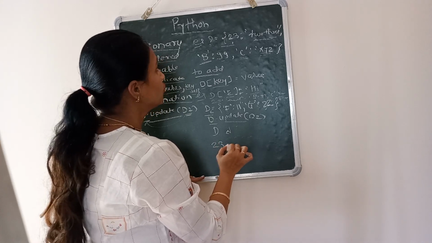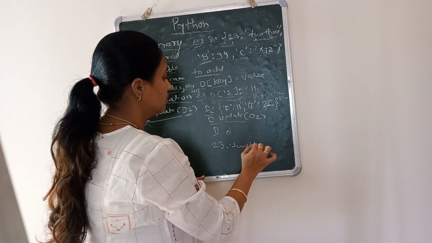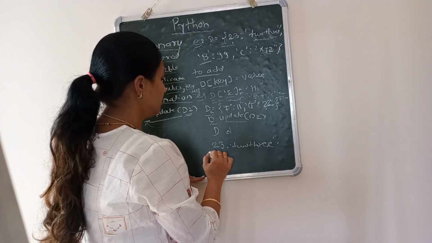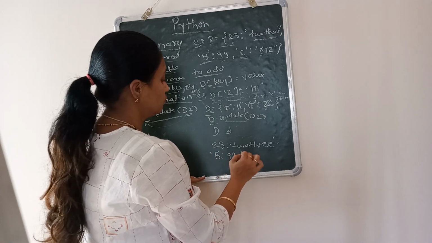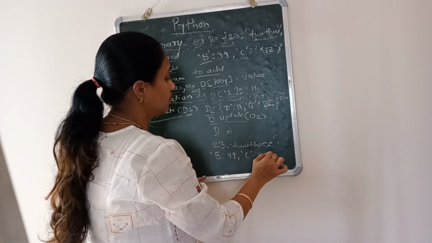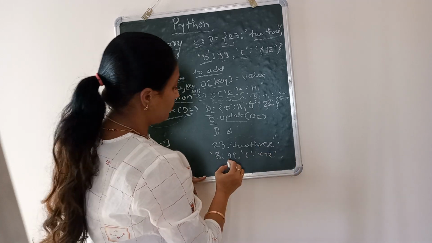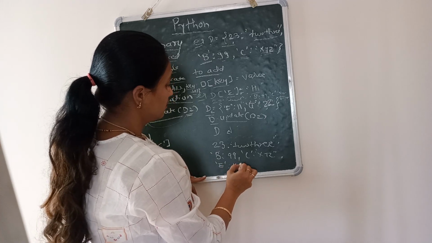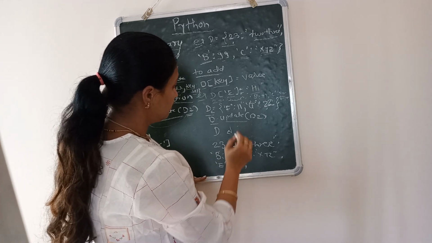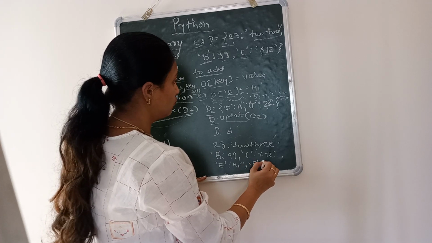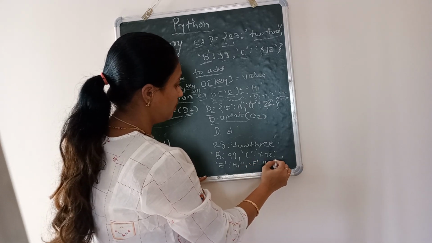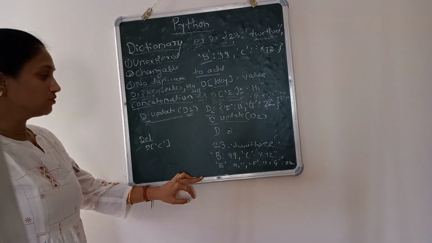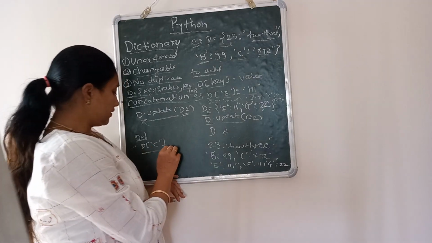23 colon 23, comma, B colon 99, comma, C colon XYZ, comma, E colon high, comma, F colon 11, comma, G colon 22. Understood? Now one more function, delete.